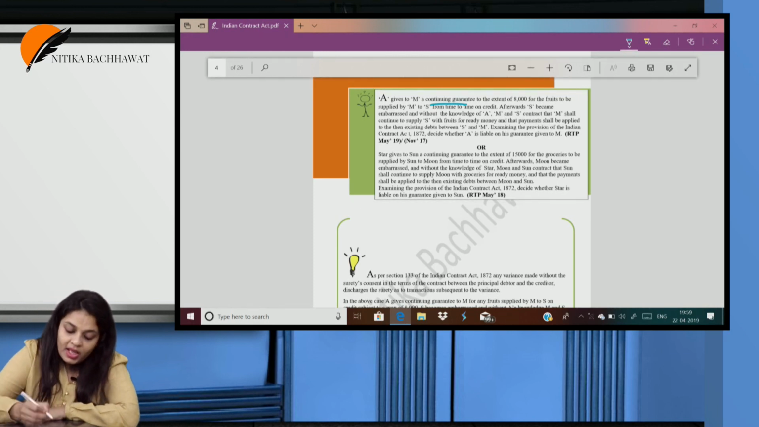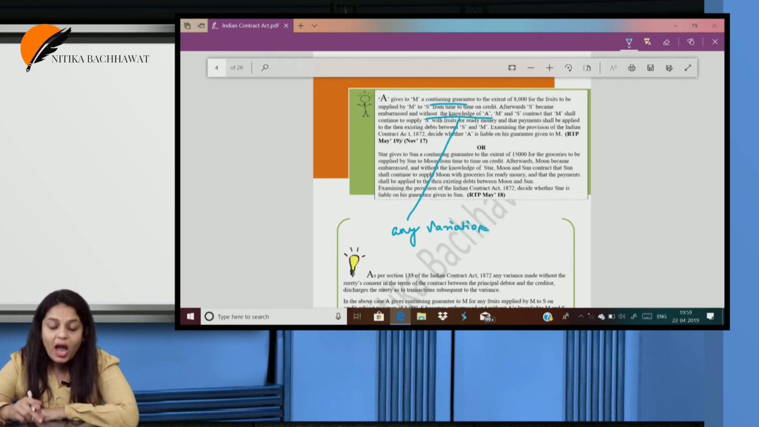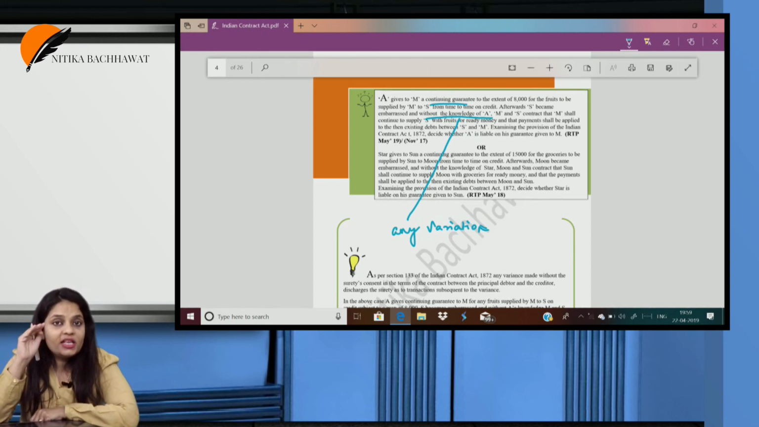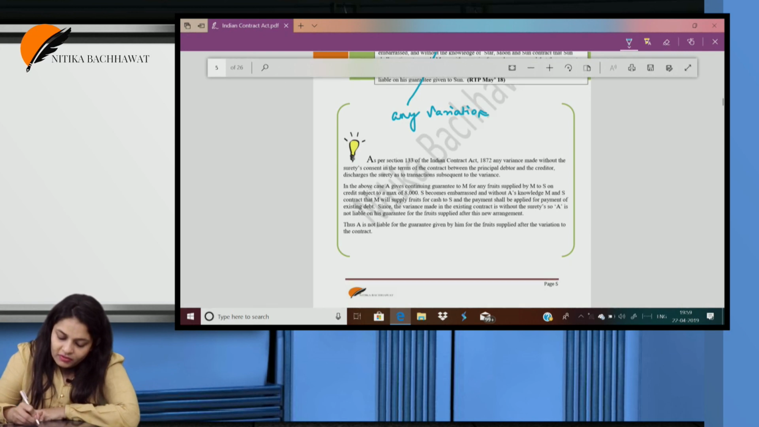Now see here, afterwards S becomes embarrassed and without the knowledge of A, M and S contract that M shall continue to supply. Now please understand, if there is any variation in the terms of the contract without informing the surety, then as soon as the variation takes place, the surety is discharged for future transactions or for future liability. So here, A is not liable for the guarantee given by him for the fruit supplied after the variation to the contract.